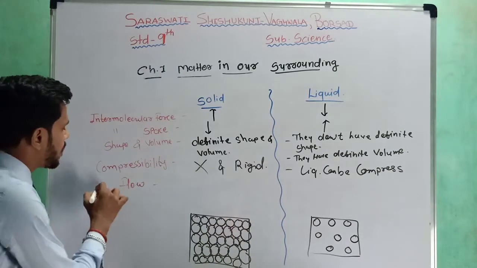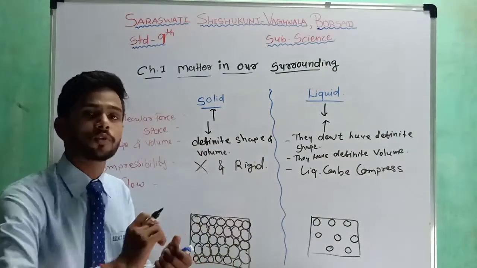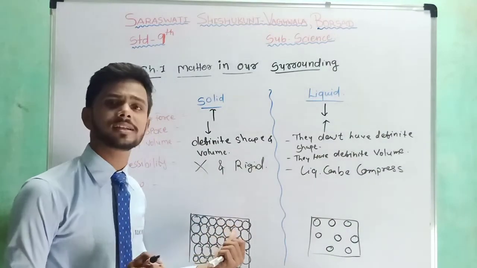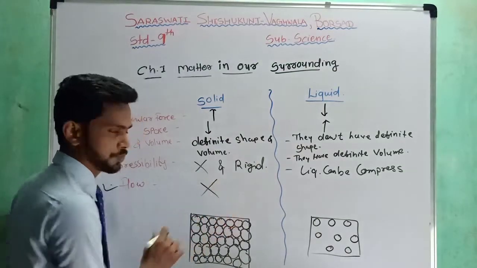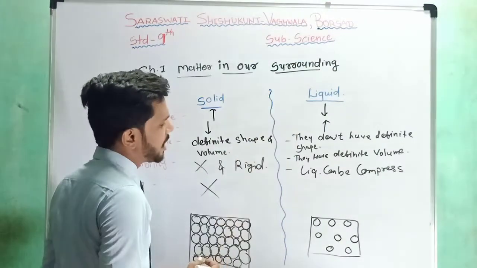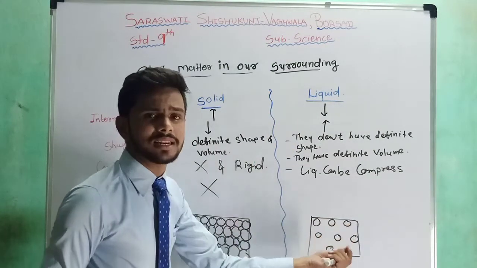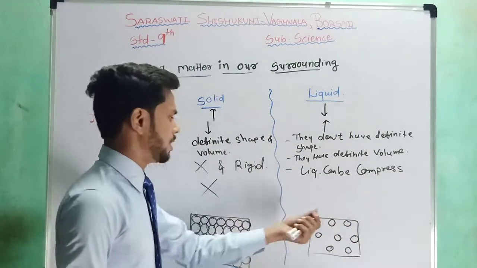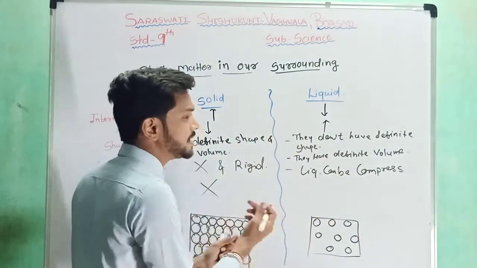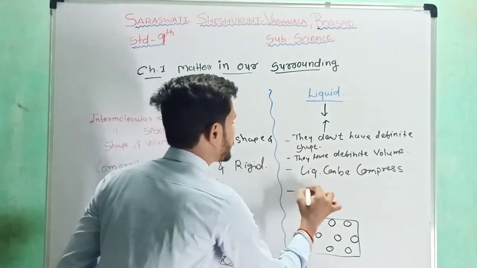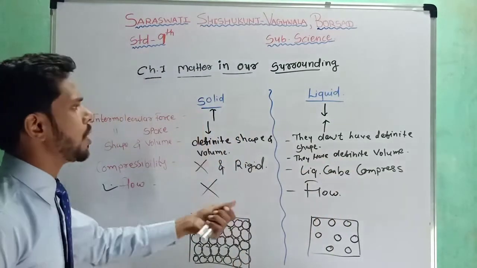Now we are going to talk about flow. The intermolecular attraction force is very high between the particles of the solid, and due to it, it cannot flow. If we talk about the liquid, there is a less attraction force between the particles of the liquid, and due to that less attraction force, liquid can flow. So this is all about solids and liquids.